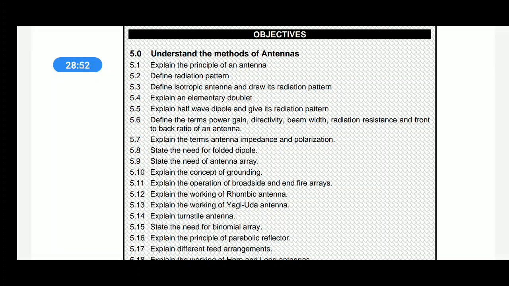Elementary doublet, half wave dipole, its radiation pattern, power gain, directivity, beamwidth, radiation resistance, and front to back ratio of the antenna. Terms: antenna impedance and polarization. Need for the folded dipole. Concept of grounding. Antenna array need.